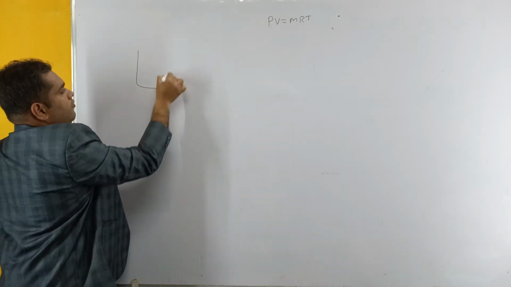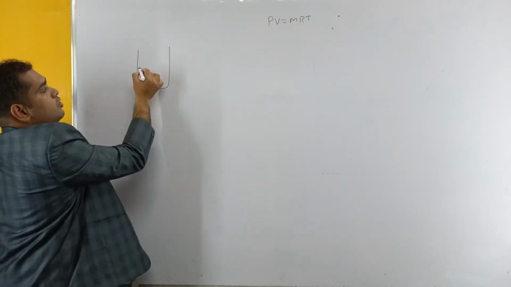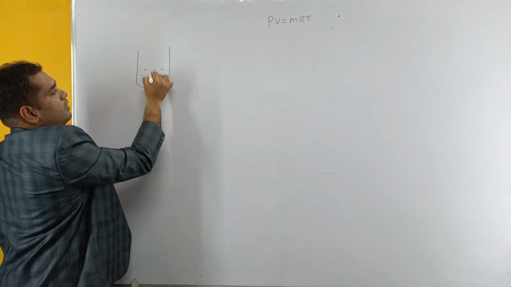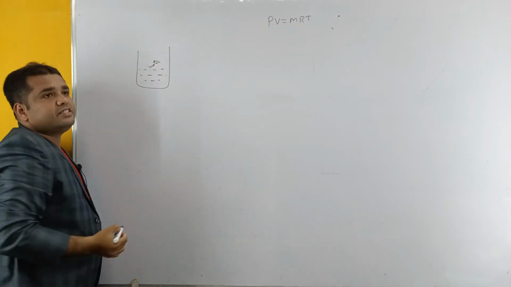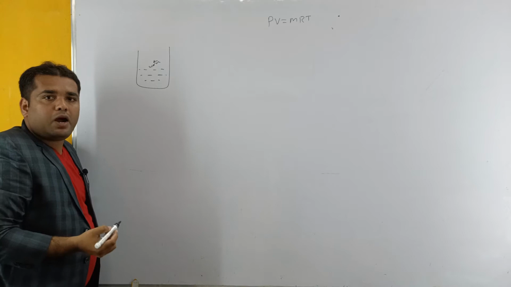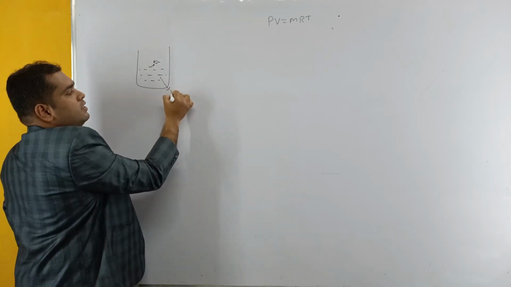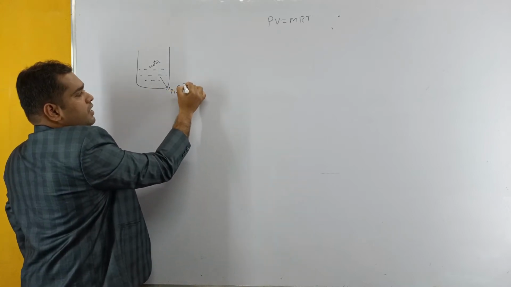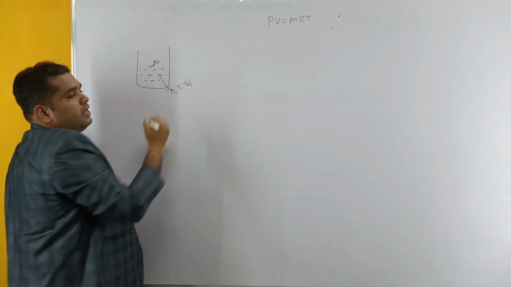So first, at the first stage, in a container we are going to take water. For every substance there will be pressure, volume and temperature. Similarly, this water has pressure P1, temperature T1 and volume V1.